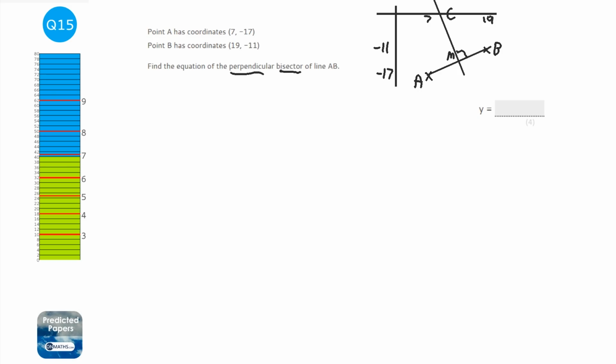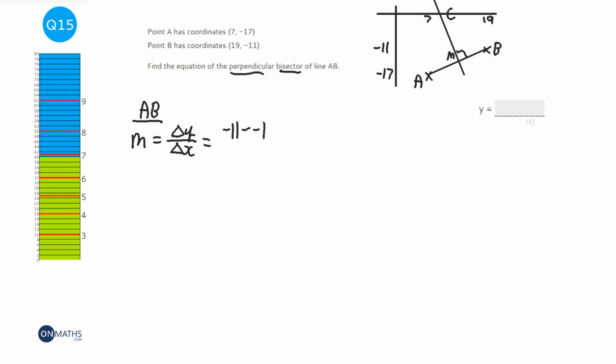So, the first thing I need to work out for line AB is the gradient. So the gradient is going to be change in y over change in x. So the change in y is minus 11 take away minus 17, and the change in x is 19 take away 7. Okay, so we've got minus 11, and then effectively plus 17, which is 6, divided by 19 take away 7.